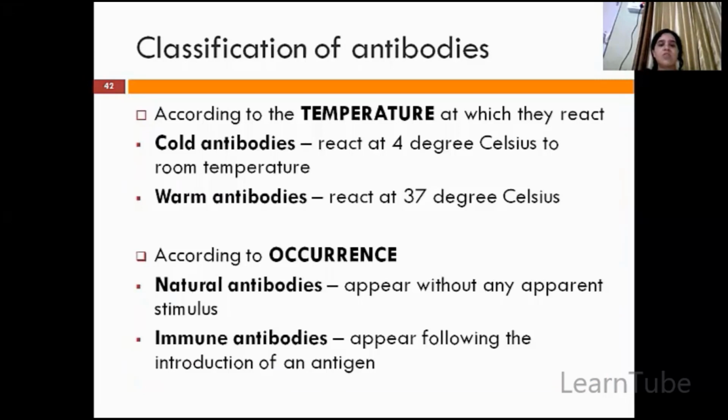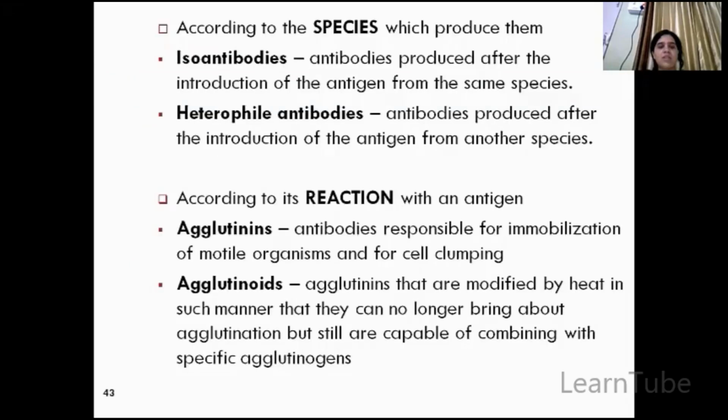Now, classification of antibodies. Depending upon different criteria, antibodies can be classified. First is according to the temperature. By temperature it can be divided into two groups, cold and warm. Cold means it can work at 4 degrees Celsius, and warm means it can work at 37 degrees Celsius. Now according to the occurrence, it may be natural and immune. Natural means which appear without any apparent stimulus. It is naturally present in your body. Immune antibodies means they have appeared after the introduction of an antigen.